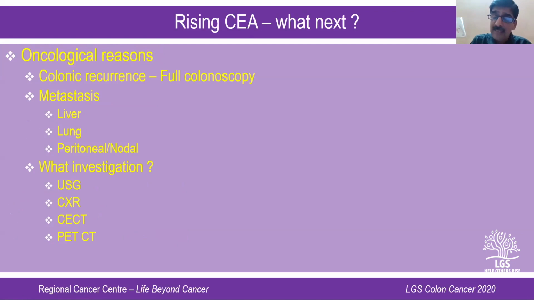Now, what would you do if the CEA is really rising? You have to look for colonic recurrence. You have to repeat the scopy. You have to look for metastasis in terms of liver metastasis, lung metastasis, peritoneal metastasis. And based on what you are suspecting, you have to start off a battery of investigations in terms of ultrasound, chest X-ray, CECT, or a PET scan. How would you go about it? Again, it's a big question, which investigation first?